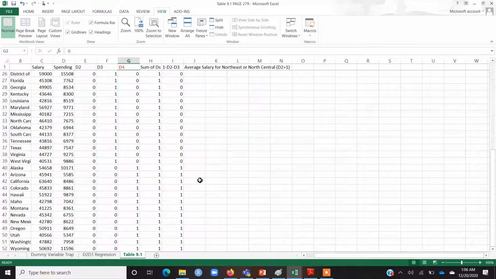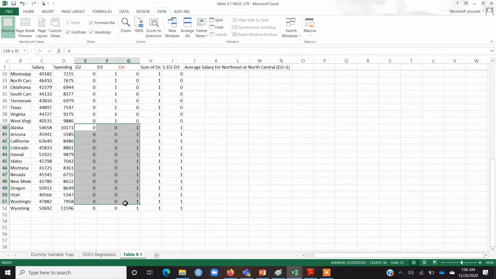You can see that D4 is equal to 1 whenever D2 and D3 are 0. In other words, if the region doesn't fall in D2 and doesn't fall in D3, then of course it is the third region and we have coded it 1.